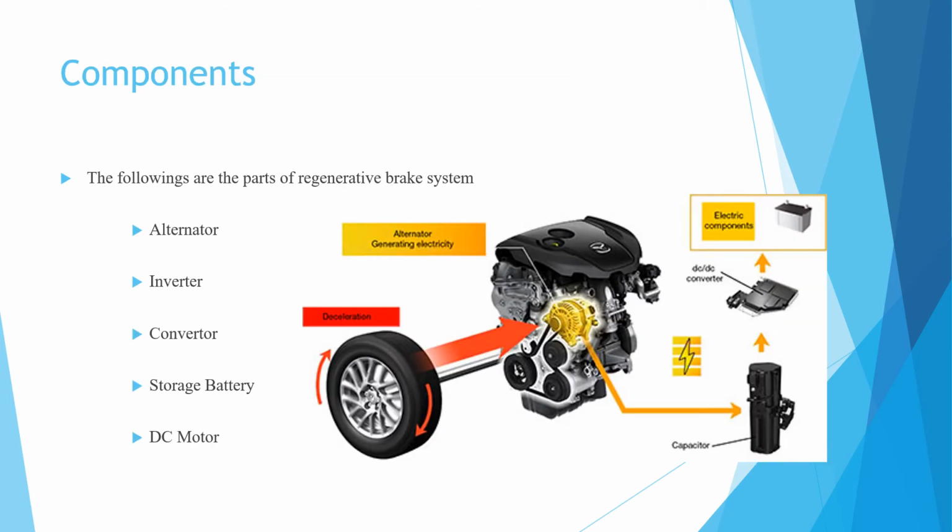The next slide is components. The following are the parts of regenerative braking systems: alternator, inverter, converter, storage battery and the DC motor. These five components help this regenerative braking system. So let's start with the alternator.